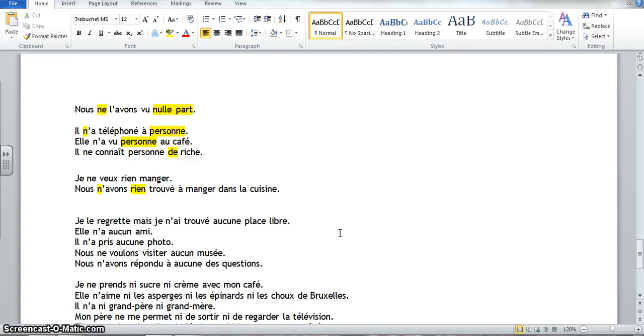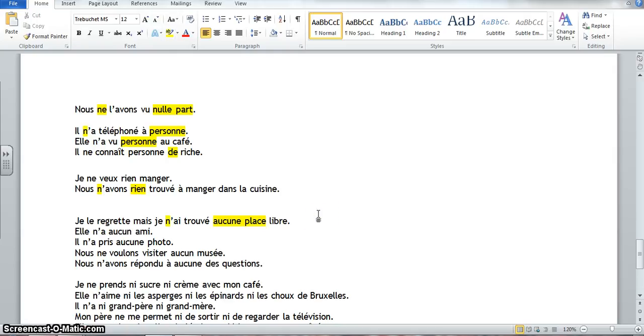Okay, here are several examples with aucun because this is pretty new for us. Okay, je le regrette, mais je n'ai trouvé aucune place libre. I did not find a single free space. So notice that the aucune goes directly in front of whatever it's modifying, aucune place, and that goes where it goes in the sentence. So in the passé composé, je n'ai trouvé aucune place. So you can see where it goes there.